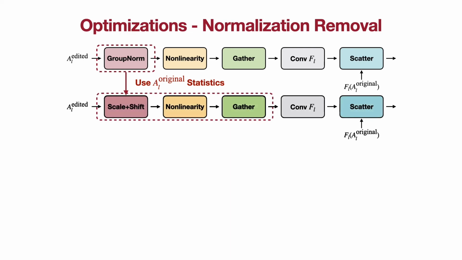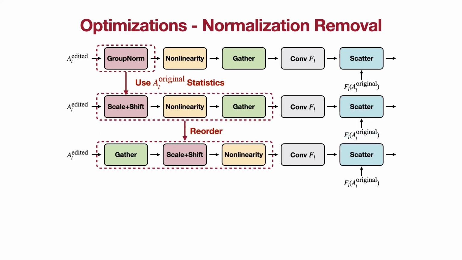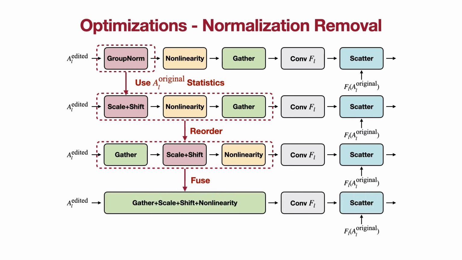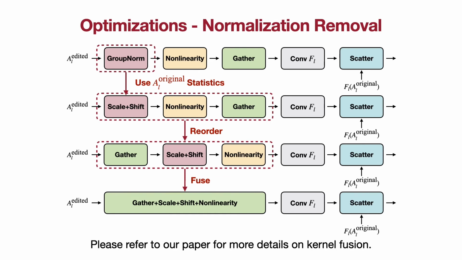Additionally, we move gather to the front of scale plus shift and further fuse these operations together. In this way, we can apply the element-wise operations only to the edited regions and perform in-place computation, which reduces the number of kernel calls and memory overheads. Please refer to our paper for more details on kernel fusion.